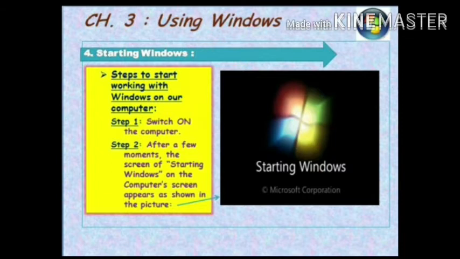Dear students, here you will learn about how to work with Windows on your computer. For working with Windows on your computer, you have to do the following steps. Step 1. Switch on the computer. Step 2. After a few moments, the screen of starting Windows appears on the computer's screen as shown in the picture.